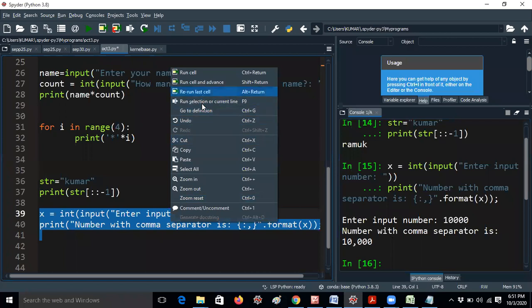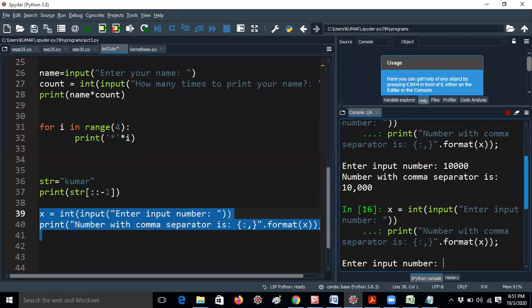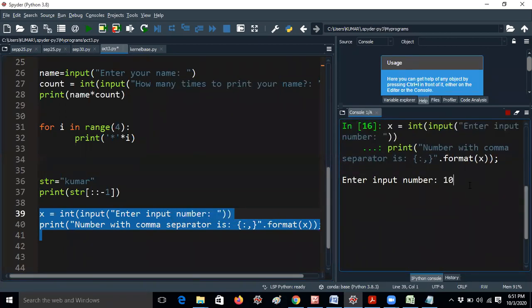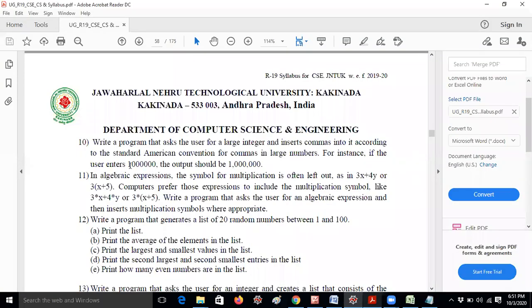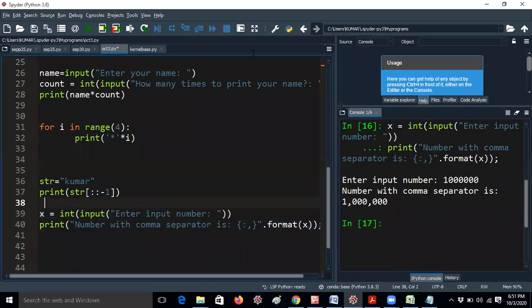Let me run the program again. I'm giving 1 2 3 4 5 6 like this, and I'm getting the output like this. According to the question, with 6 zeros he is getting 1 comma 000. I think it is clear. This is predefined, you don't need to remember this, guys. Just like I did the reverse number, you just give curly brace, colon, comma. That's all. But here you have to give dot format. You just give the dot format method.